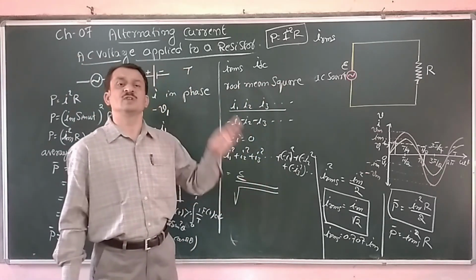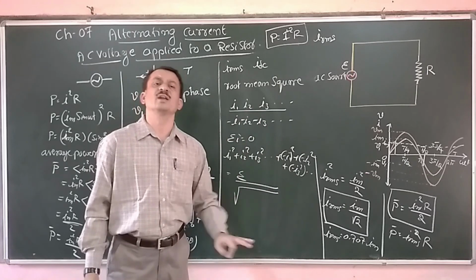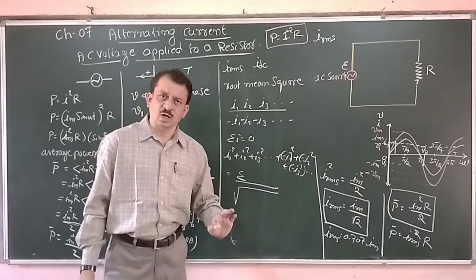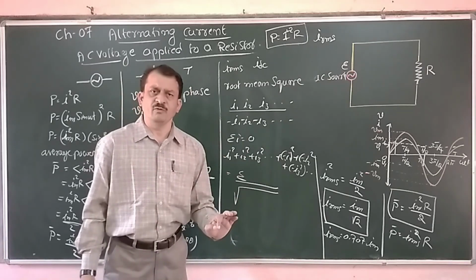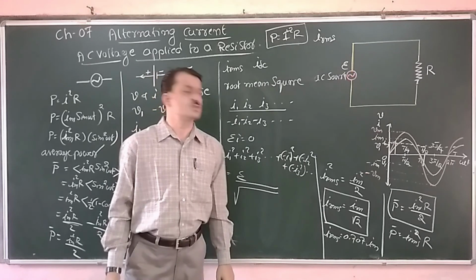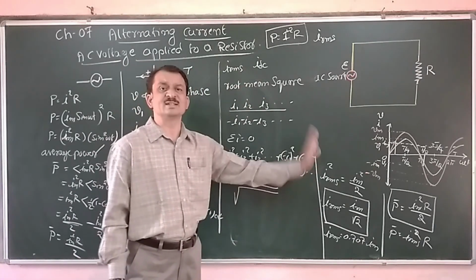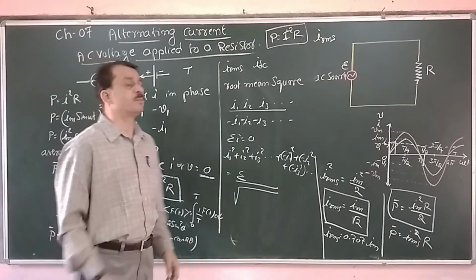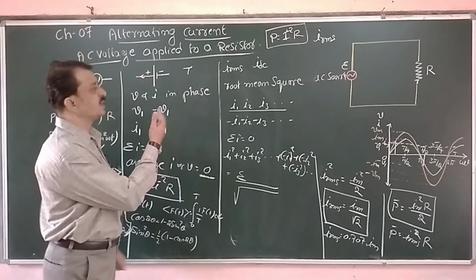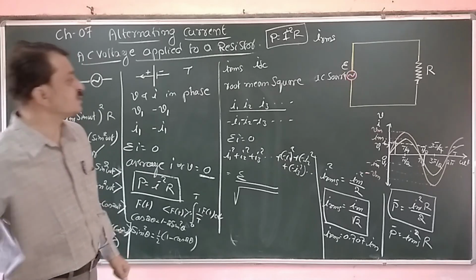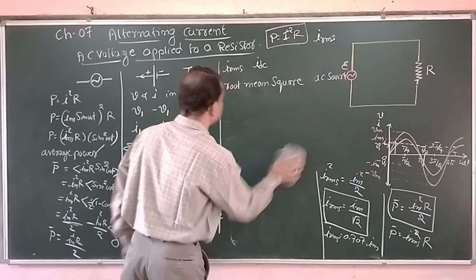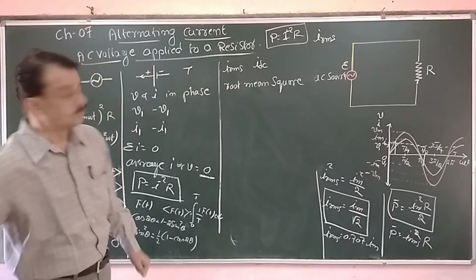It is the square root of the mean of the square of the instantaneous values taken over one complete cycle. For the current it is IRMS, for the voltage it is VRMS. Clear?